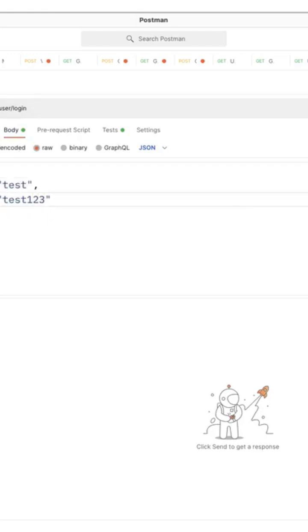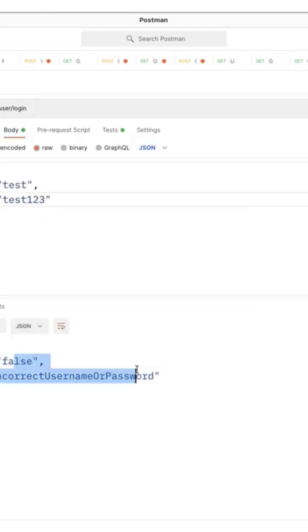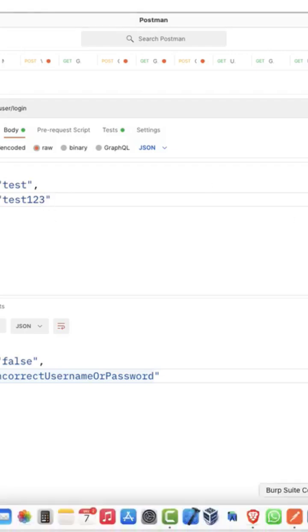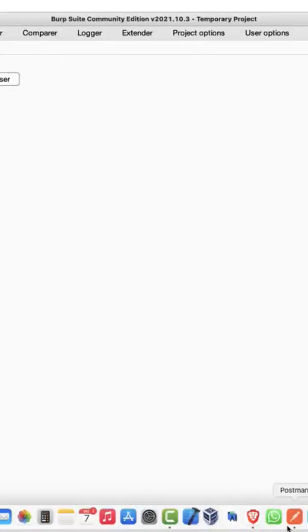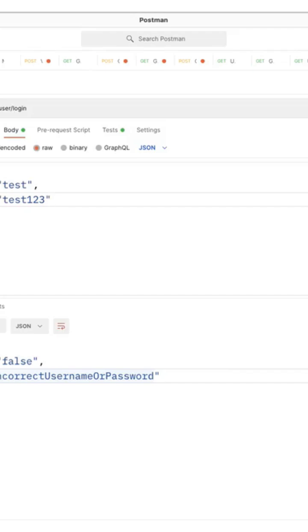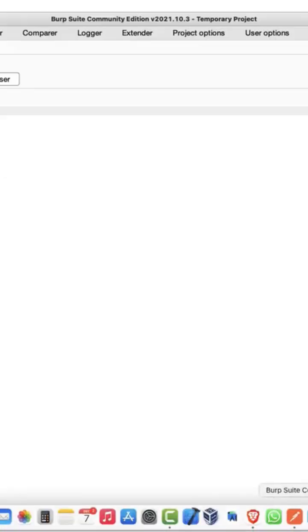I'm just gonna go ahead and give some random tests, like test 1, 2, 3. As you can see, it says incorrect username and password, but we don't have any kind of other hint. In the previous examples, we came across a situation like this, but then we had some data leakage scenario, so we found some resources in our app, but right now this isn't the case. So I'm just gonna go ahead and send this to Burp Suite.